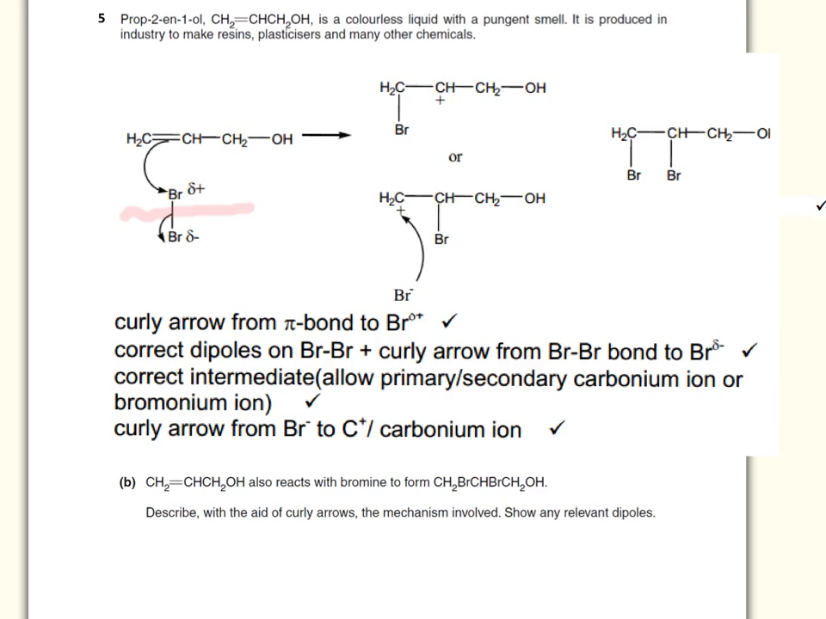Very important to make sure that the electron curly arrow here is starting from a negative charged bromine, or bromide I should say, and here again the actual curly arrow is originating from the bond going towards the delta positive bromine. Same here, the curly arrow must originate from the bond going towards delta negative bromine.